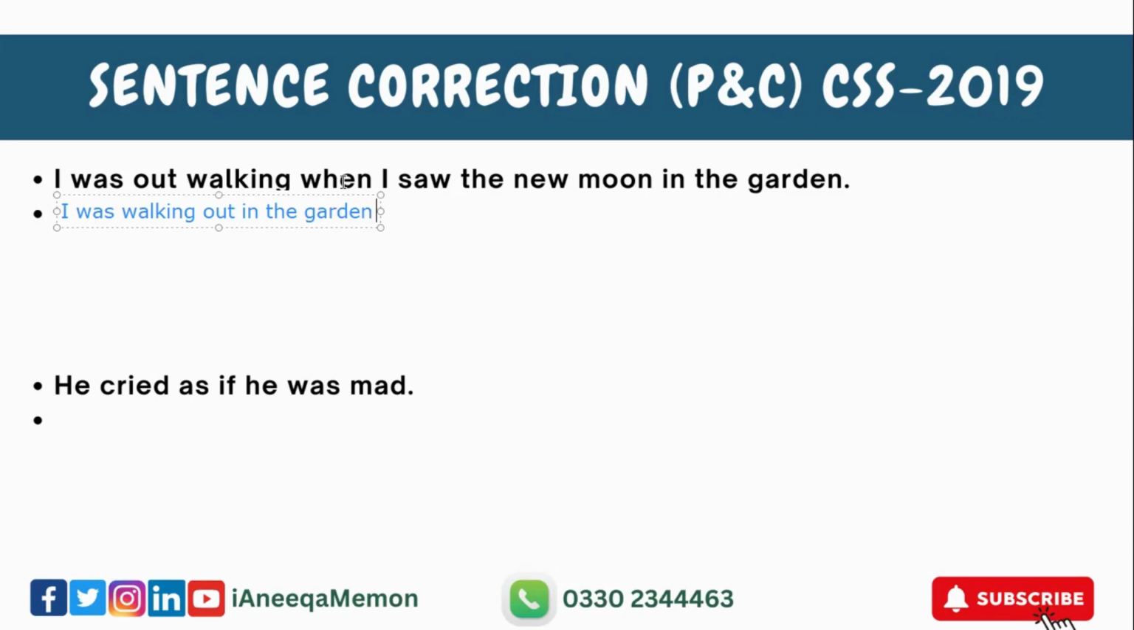फिर उसके बाद रह जाता है when I saw the new moon. ये बिल्कुल करेक्ट है, when I saw the new moon. Now, if we see the sentence, I was walking out in the garden, और अगर हम यहाँ पर out हटा दें, I was walking in the garden would give you the same meaning, right? So यहाँ पर out sounds very redundant, right? So आप यहाँ से out हटा दें, this would be a final sentence. I was walking in the garden when I saw the new moon.